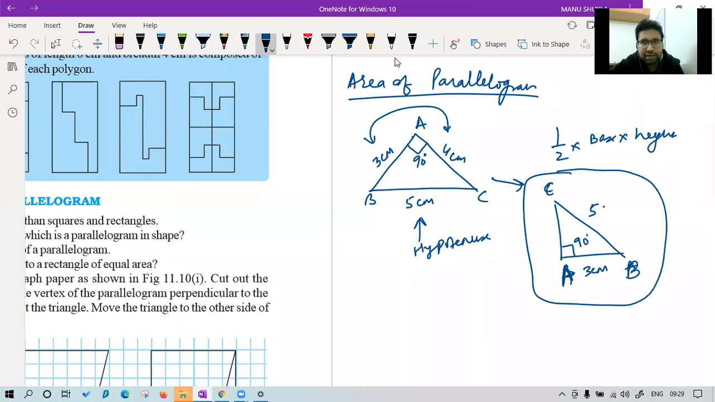So now you can easily apply the formula half base into height, half into base, that is AB, and height, that is AC. Now the question comes, which side you call as base? Class, which side you call as base? Base is that side on which perpendicular is drawn. Try to understand. No, Sarvagya, never say that base is the down one.